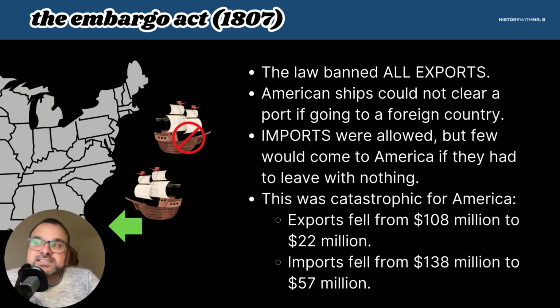Okay. And this is absolutely catastrophic for the United States. Exports fall from $108 million to $22 million, and imports fall from $138 million to $57 million. It's a huge issue, and it is catastrophic for the American economy as a whole.